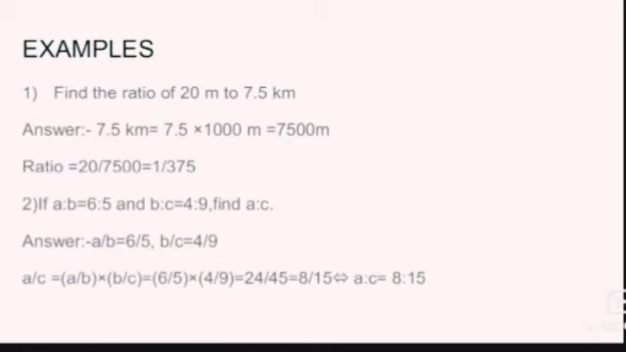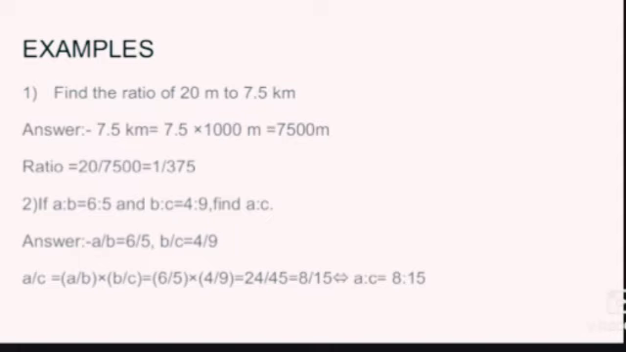Now come to the examples. Find the ratio of 20 meter to 7.5 kilometer. Both are a measure of distance, so both are of the same kind, but both do not have the same unit. So we need to convert their unit. Either we convert meter to kilometer or kilometer to meter. We will convert the latter one, that is 7.5 kilometer to meter. So it becomes 7500 meter and the ratio becomes 20 by 7500, that is 1 by 375.